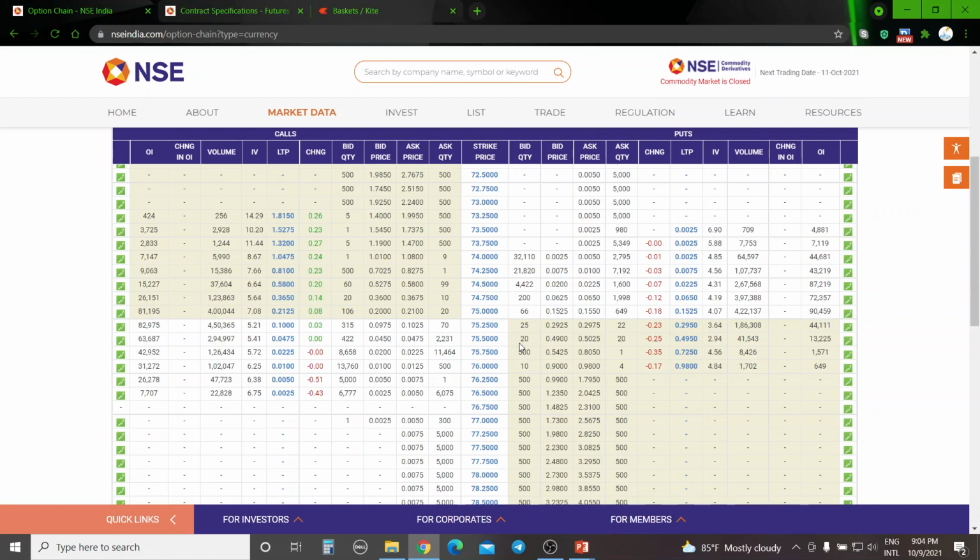Rest of the time, mostly the movement will be normal only, meaning the currency does not move very heavily, probably 25 paisa to 30 paisa movement per day. The volatility is very low in the forex segment, mainly on the currency segment. Like you can see, per tick is 0.0025, 4 decimals. Even when the currency moves, normally the movement will be within the first 2-3 strikes from at the money only.